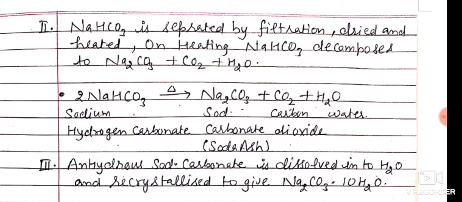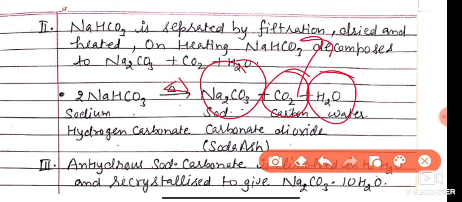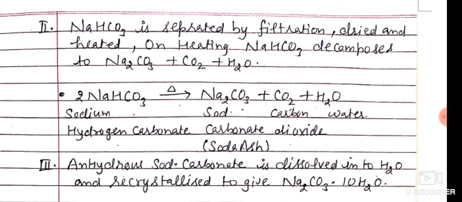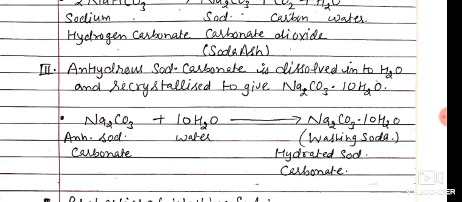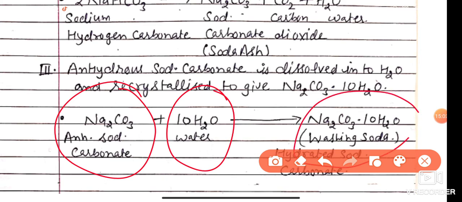This is the second step of the reaction. After obtaining the sodium hydrogen carbonate separately, we decompose it. We obtain sodium carbonate, carbon dioxide and water. Carbon dioxide is evolved out, and water remains in another state. Now we recrystallize it. Then sodium carbonate attaches 10 molecules of water to form washing soda.